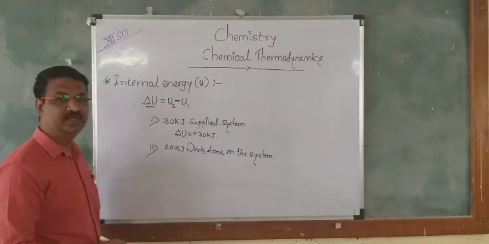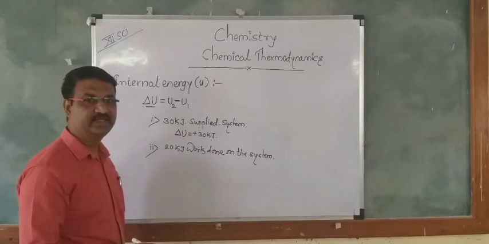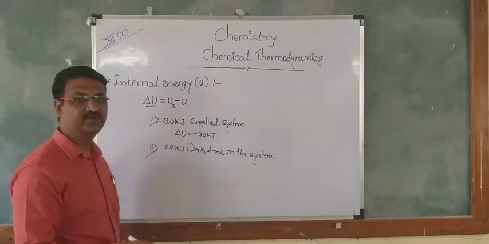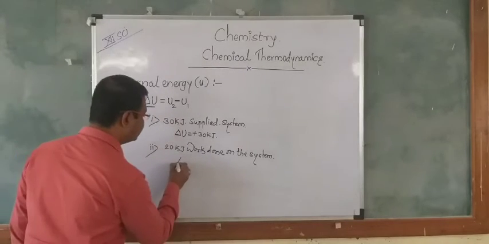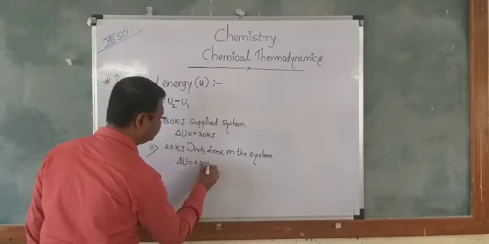When the work is done, the internal energy of the system increases. So we can write that delta U is equal to plus 20 kJ.